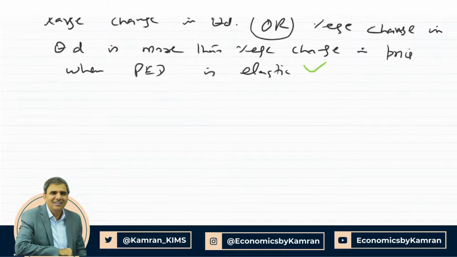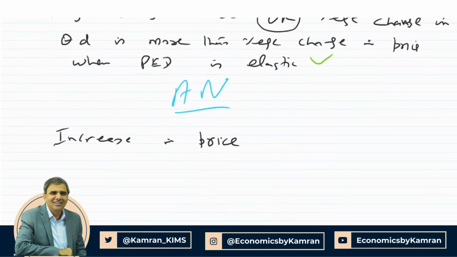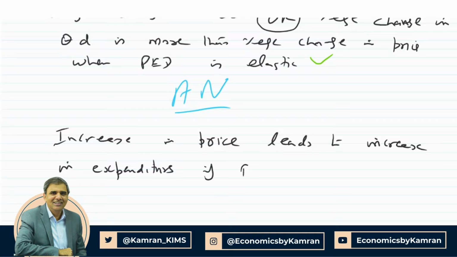We now move on to the analysis marks. Now, we write over here analysis. Now it begins, the 3 marks for analysis. So, an increase in price leads to an increase in expenditures if PED is low. Now we get 1 mark for identification of this. And let me use the eraser.